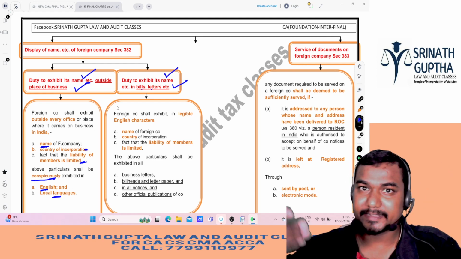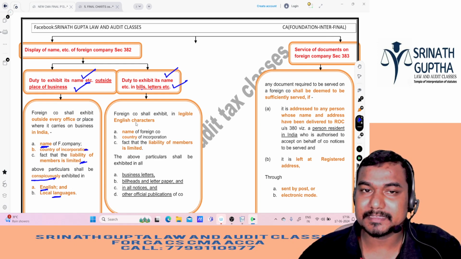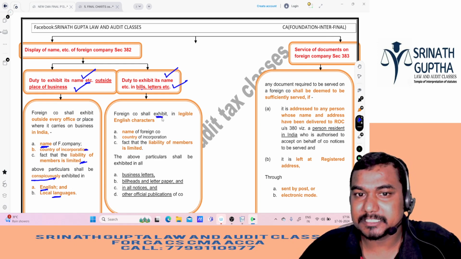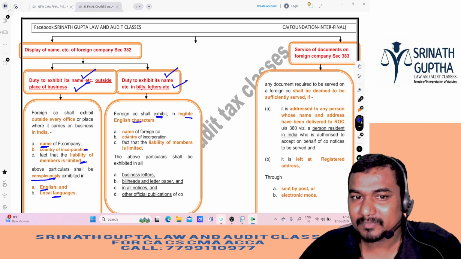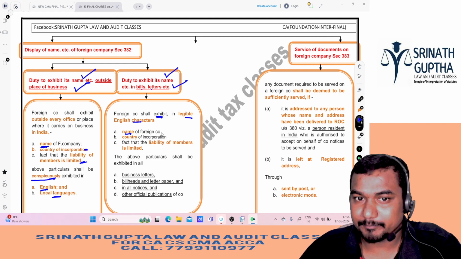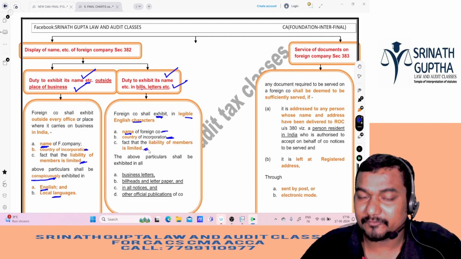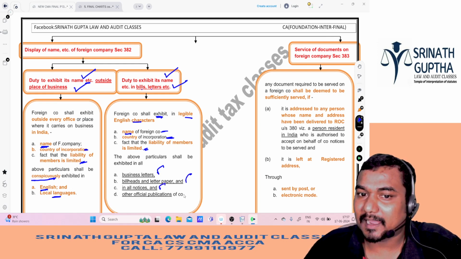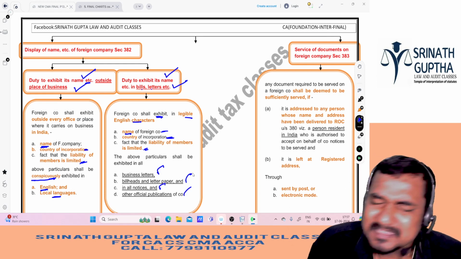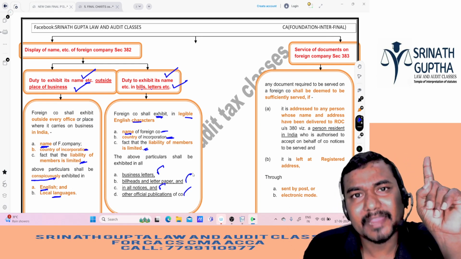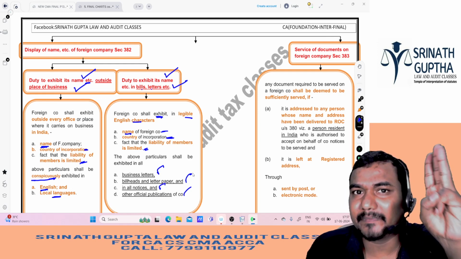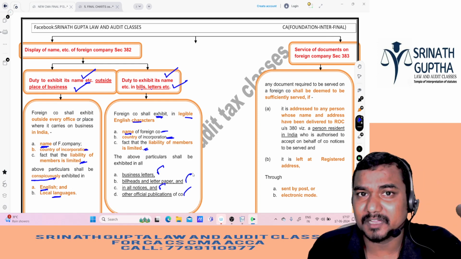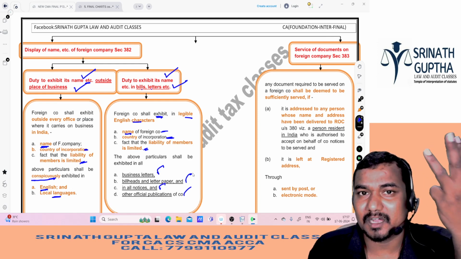And inside the office, on the letters, bills and vouchers, what do we have to display? A foreign company should display, in legible English letters, the name of the foreign company, Microsoft Computers, the country of incorporation, United States of America, and the fact that the members' liability is limited. Where? On business letters, bill heads, letters, papers, all notices and all other official communications of this foreign company. Simply, we have to specify the name of the foreign company, country of incorporation, and the statement that the members' liability is limited outside the office, and even on the bills, vouchers, letters and all official communications.